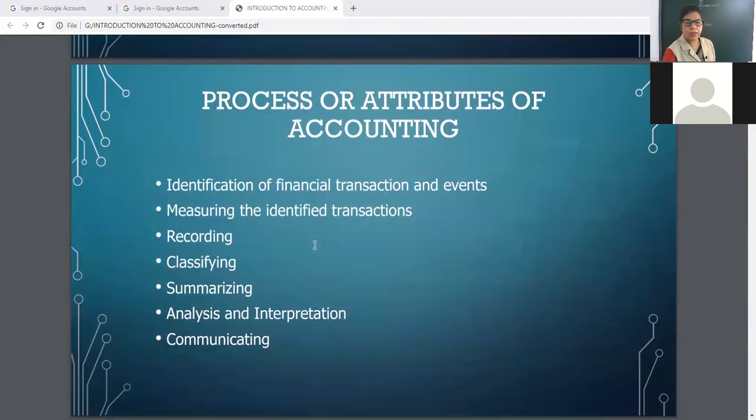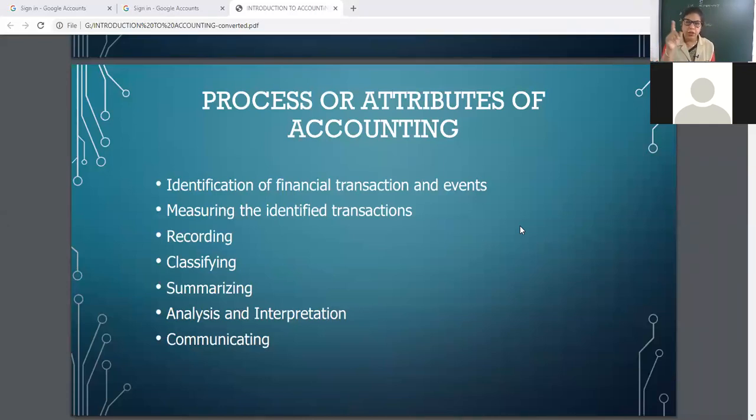Then process again. As some students told me, ma'am, we have to write, so please write. Identification of financial transactions and events. Measuring the identified transactions in monetary terms, then recording them in journal, classifying them in ledger.